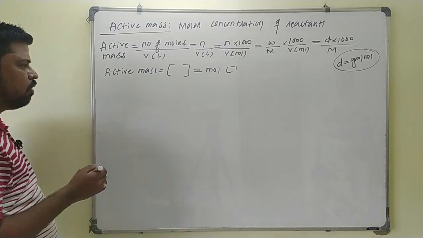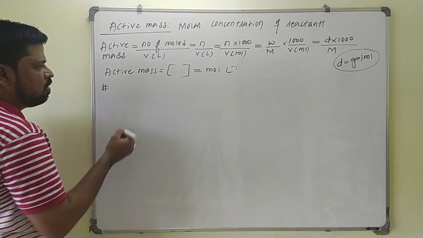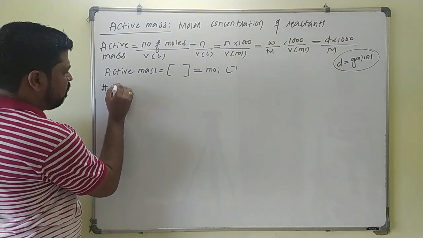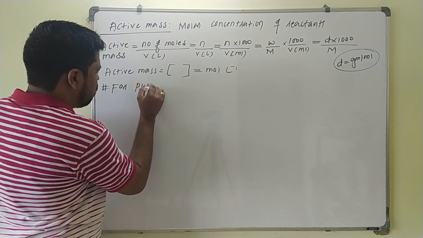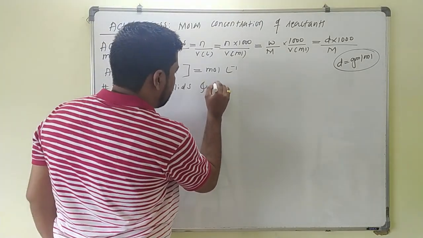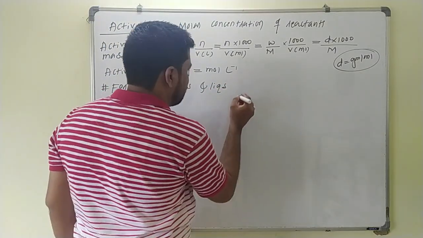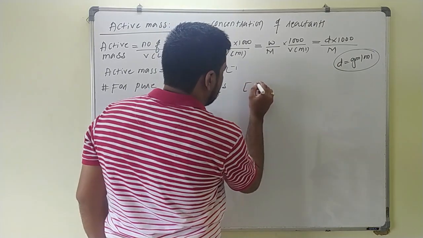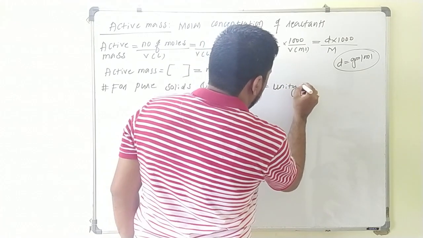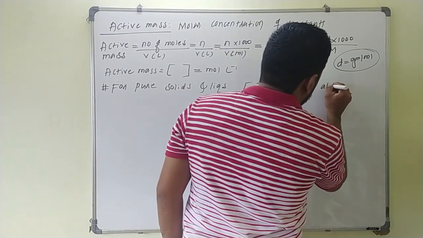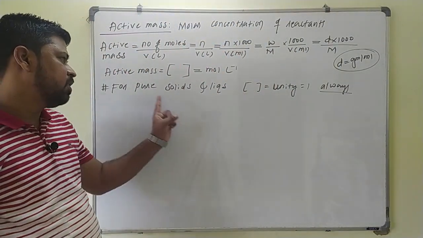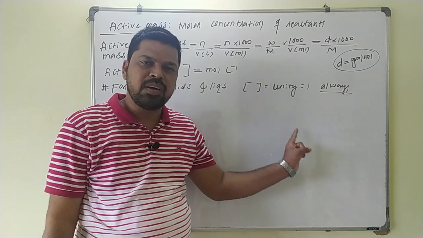Now a very important point about active mass is, for pure solids and liquids, active mass is always taken as 1. For pure solids and liquids, active mass is always taken as unity, that is 1 always. Always keep in mind, for pure solids and liquids, active mass is always taken as 1.